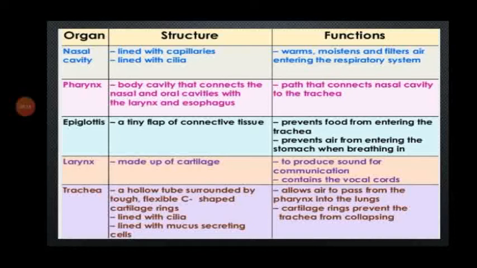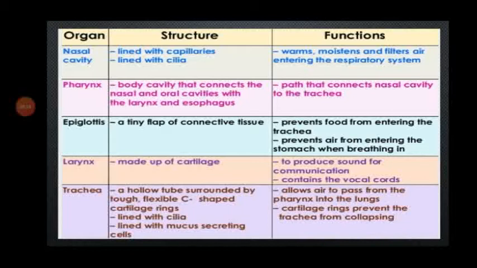These are the functions. Then the next one is trachea, a hollow tube surrounded by tough, flexible, C-shaped cartilage rings. They are lined with cilia and mucus secreting cells.